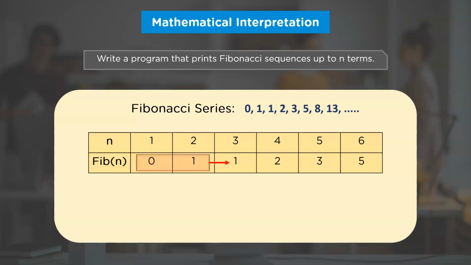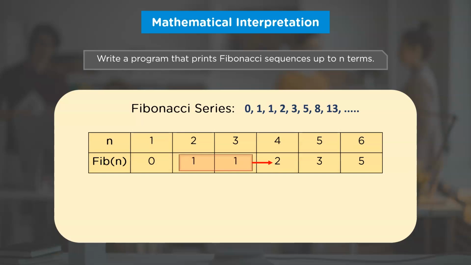The first two elements for the Fibonacci series will be 0 and 1. After that, the third element can be calculated by adding these previous two Fibonacci numbers. If we add 0 and 1, the output will be 1. Hence, the third term in our sequence will be 1.